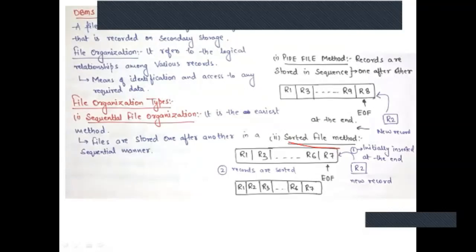Whereas in the sorted file, it is basically stored in ascending order. First R1 has come, R2 is not there, so next is R3, R4, R5, R6, R7. Now suppose the record R2 has come here for storing. What it will do is first store the R2 record, then sort it again in ascending order. That's what you'll get next: R1, R2, R3, R4, R5, R6 and R7. I hope you all have understood the difference between them.